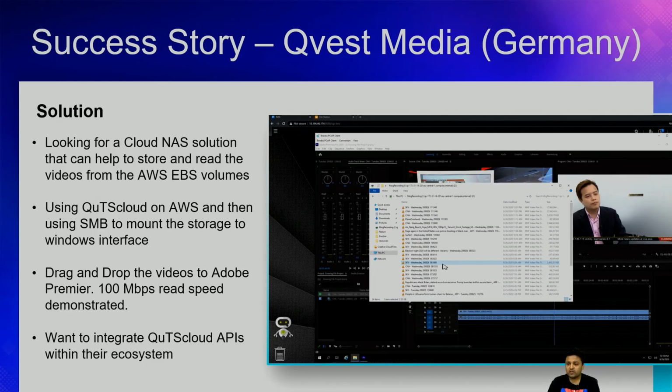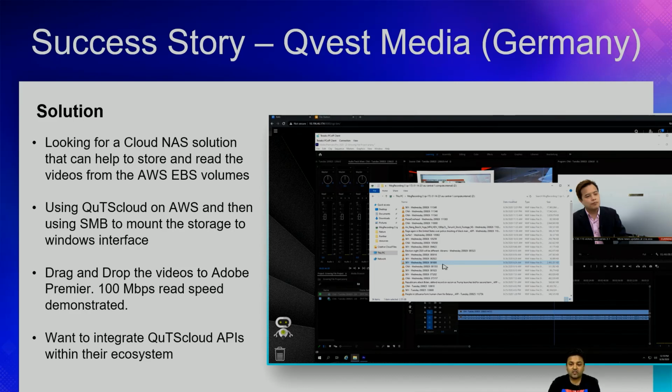So basically they were looking for a Cloud NAS solution that can help to store and read the videos directly from the AWS EBS volumes. Okay, why EBS volumes? Because if you read the data from EBS volumes, the speed is really high.